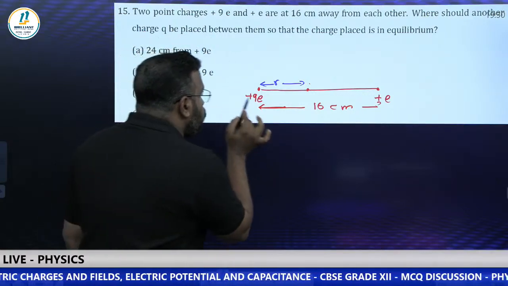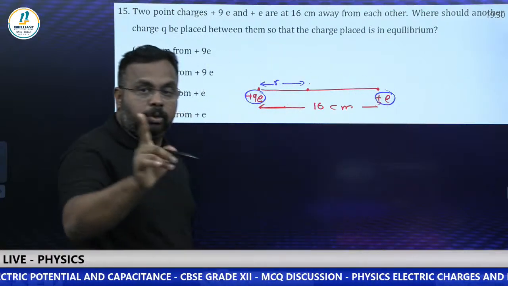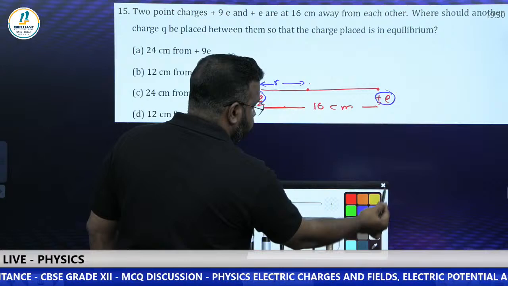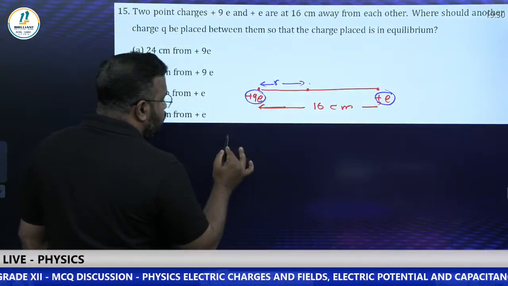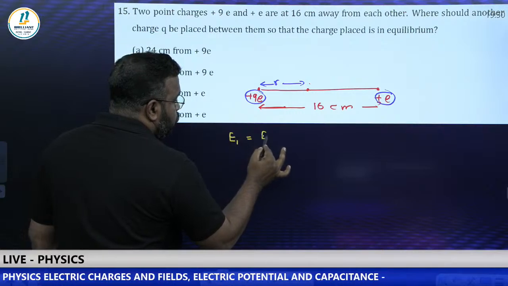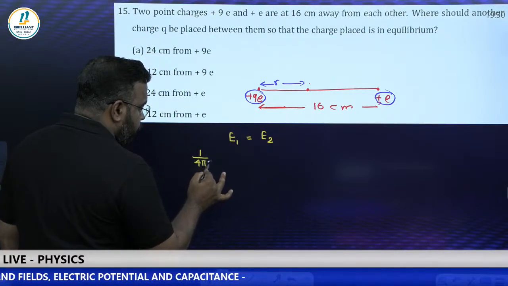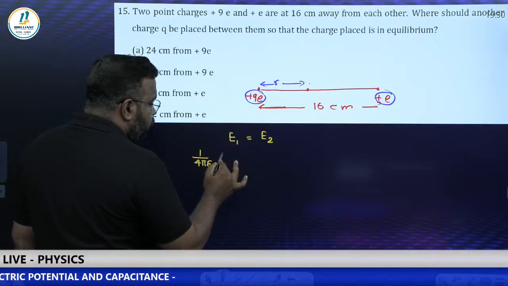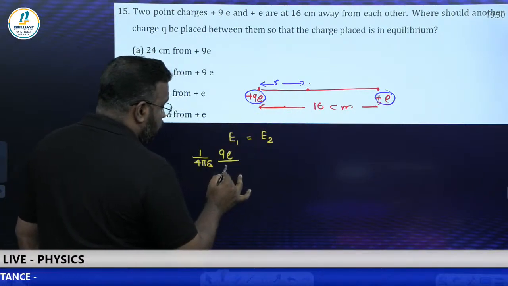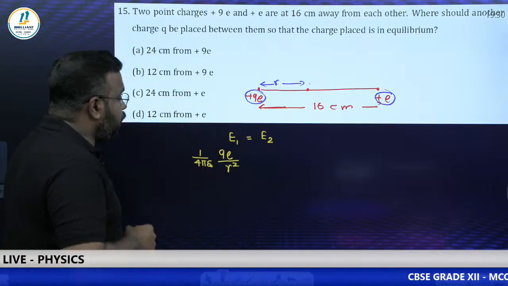That means the field due to this plus 9E will be equal to the field due to what? This plus E. You know the formula for field due to a point charge. What is it? 1 by 4 pi epsilon naught Q by R square. So I am just writing the condition for equilibrium: E1 is equal to E2. So E1 is 1 by 4 pi epsilon naught Q1. What is Q1? 9E by the distance, taken as R square. That R only we need to find.